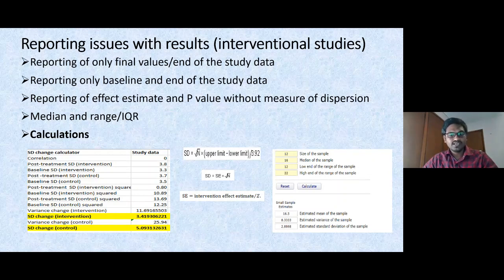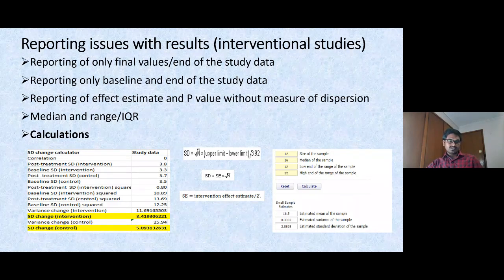Next, if only confidence intervals are reported, that is, mean and confidence intervals are reported, but we are interested in mean and SD, there is a formula: SD equals the square root of n, multiplied by upper limit minus lower limit, divided by 3.92. If that is a 95% confidence interval, we have to use 3.92 here. If that is 90%, we have to use 3.29.